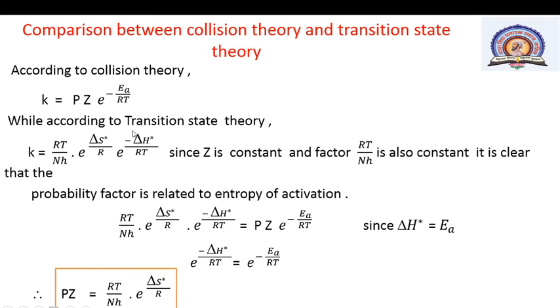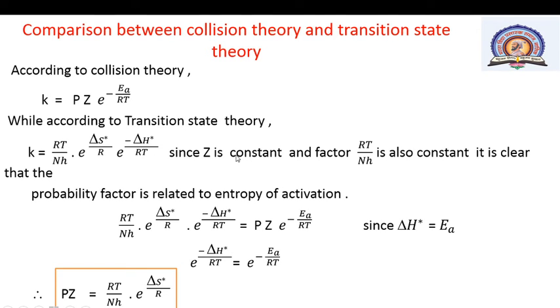While according to the transition state theory, as seen earlier, k is equal to RT divided by NH into e raised to delta S star upon R into e raised to minus delta H star upon RT. Here delta H star is the enthalpy of activation and delta S star is the entropy change of activation.